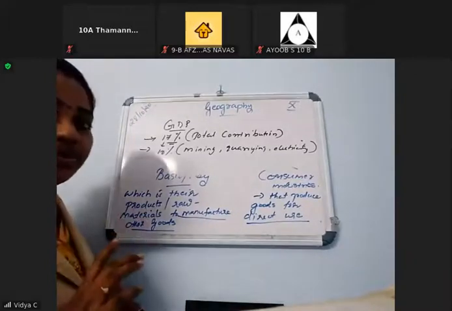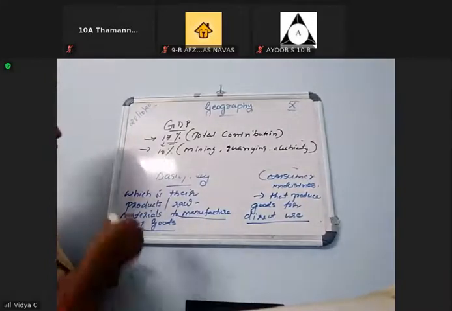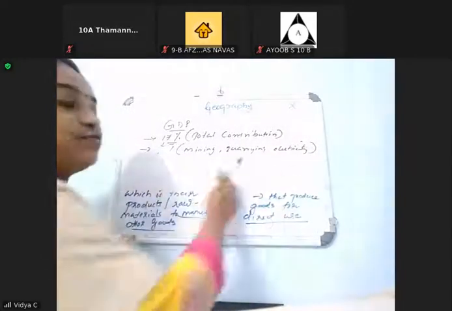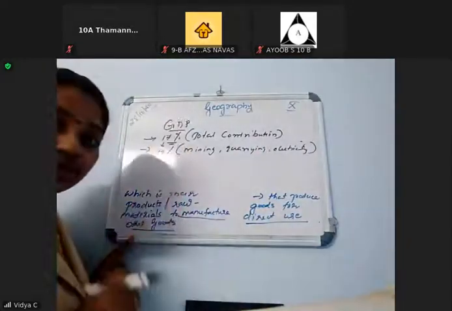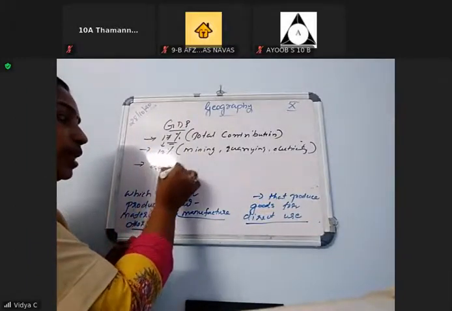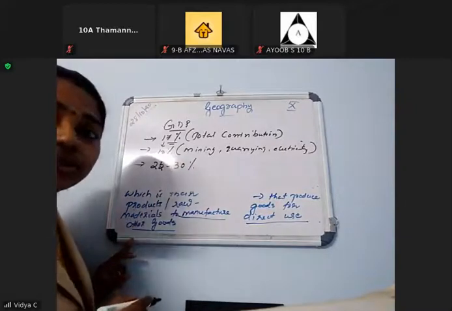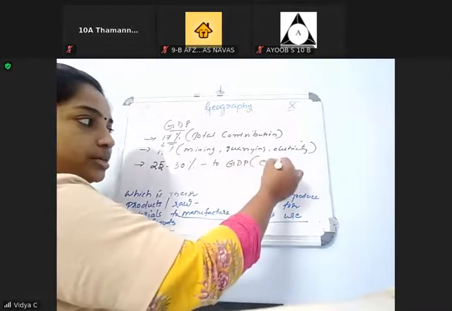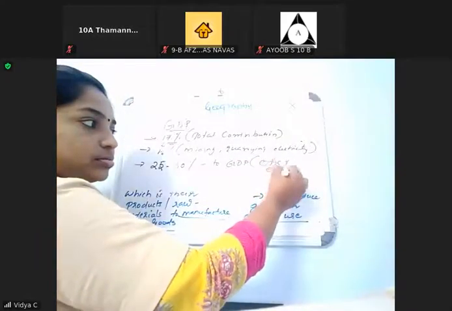When we compare with other economies, it is very low. The 17% is very low because other East Asian economies provide 25 to 30% of GDP. Clear?